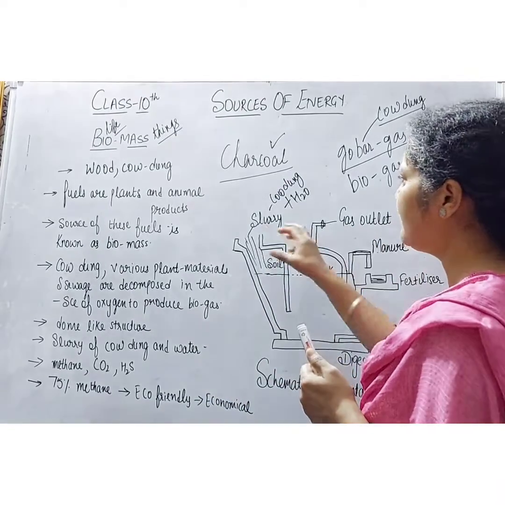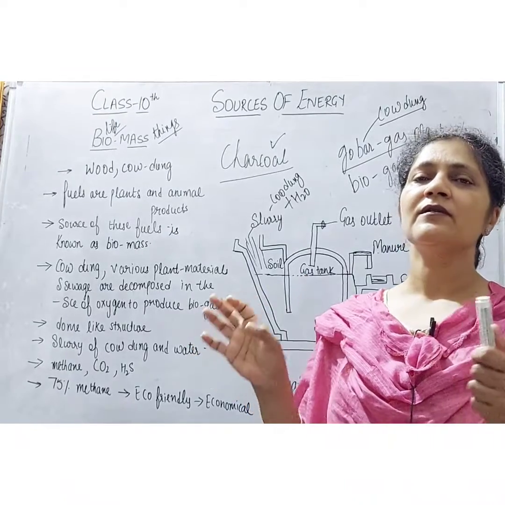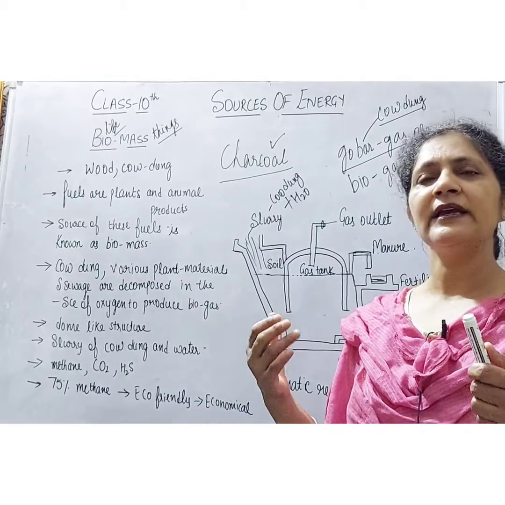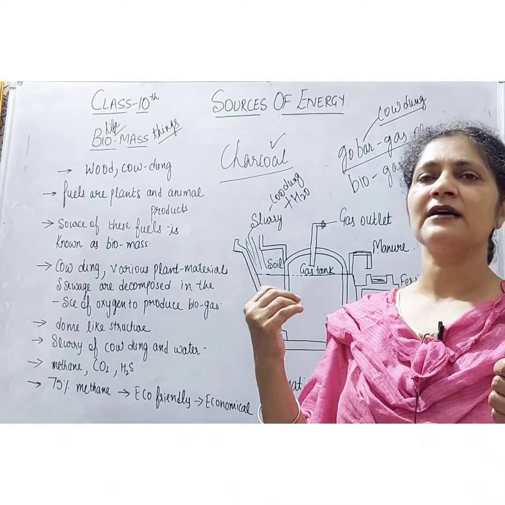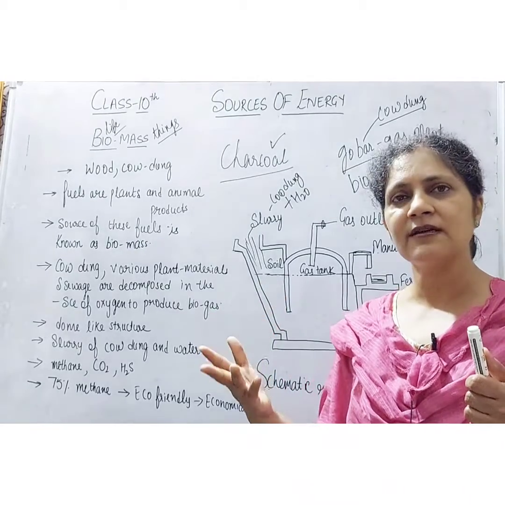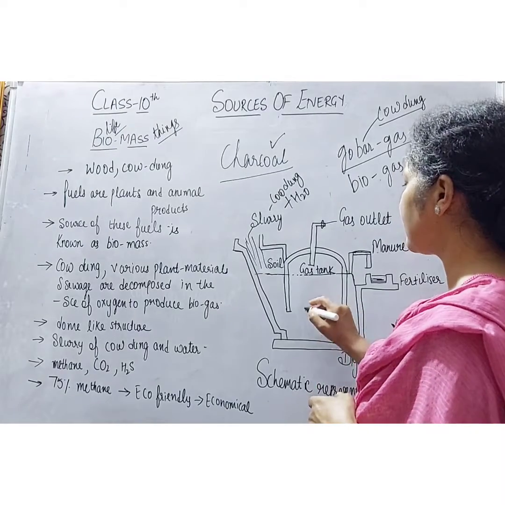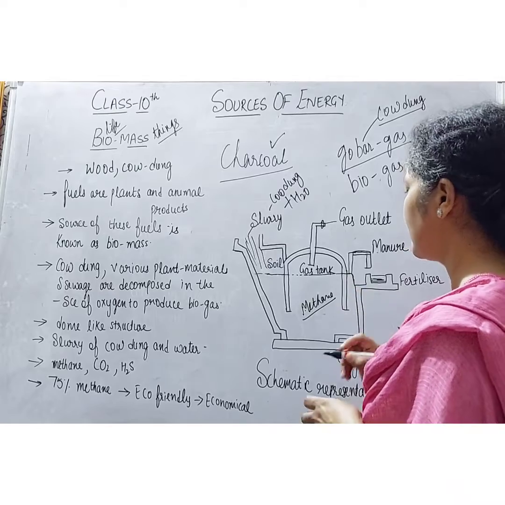If we keep this slurry in the digester tank for a few days, decomposition will take place and the gases produced are methane, carbon dioxide and hydrogen sulfide. But the main constituent of biogas is methane.